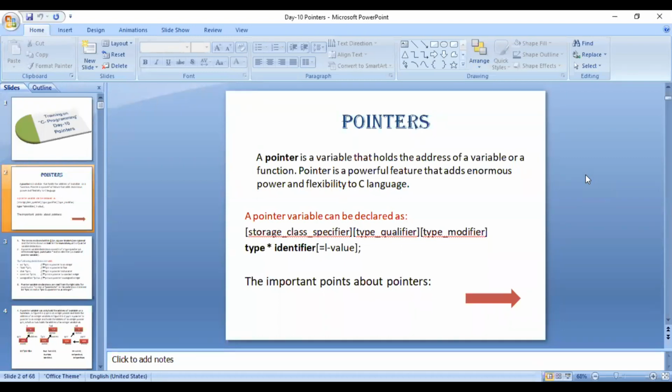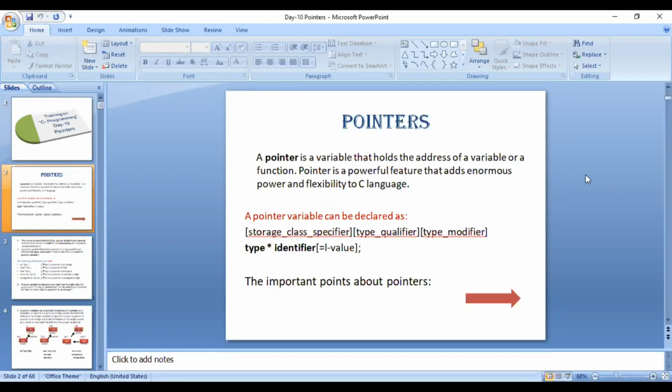So if somebody asks you, pointer gives addresses, so which addresses are they? Are they addresses of secondary memory, that is your hard disk, or addresses of your ROM, or addresses of your RAM, that is primary memory? So your answer should be pointers always give addresses of primary memory, that is RAM, right? So that is a very powerful tool which we have in C, and it is not available in this particular raw form in any other language, right?